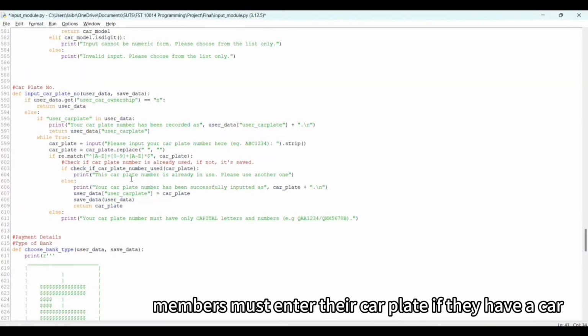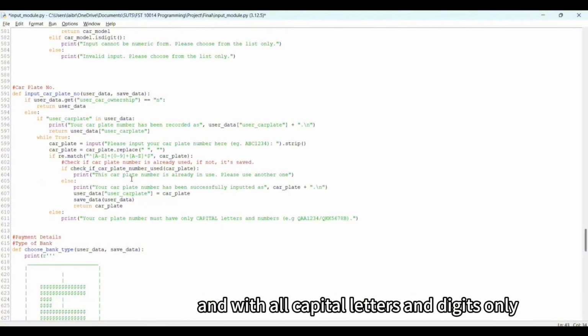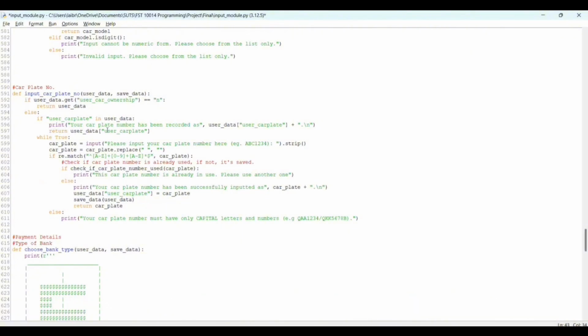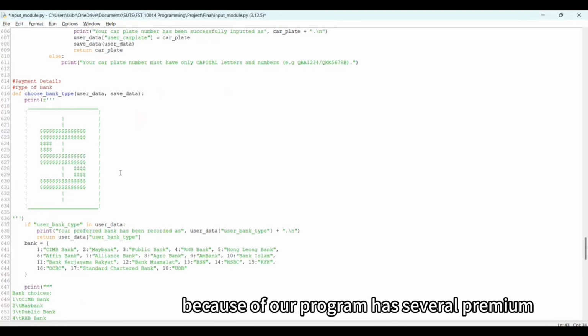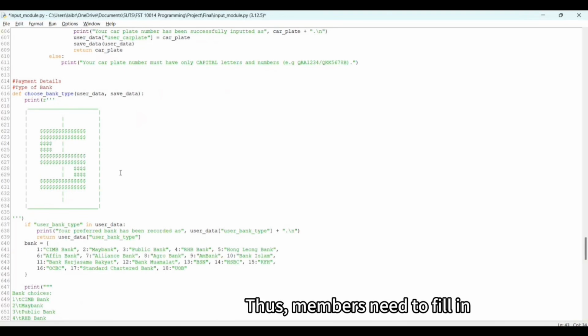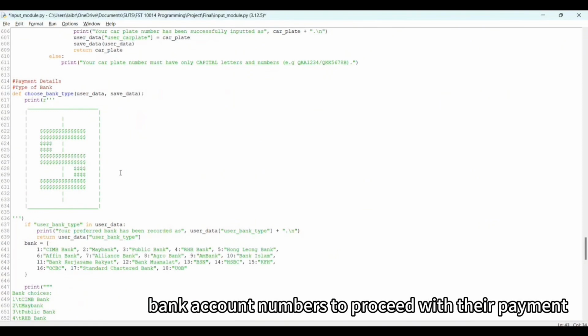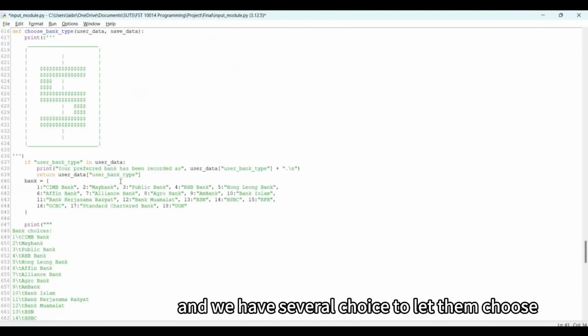In this code, members must enter their car plate if they have a car, with all capital letters and digits only. Because our program has several premiums, members need to fill in their bank account numbers to proceed with their payment, and we have several choices to let them choose.